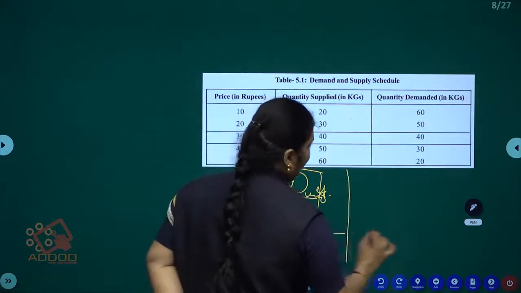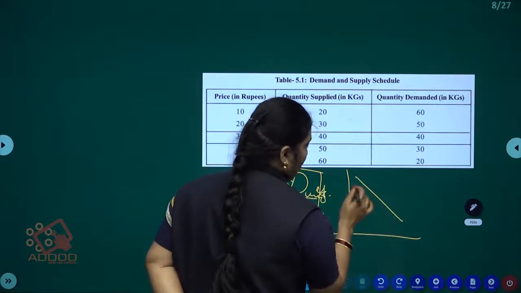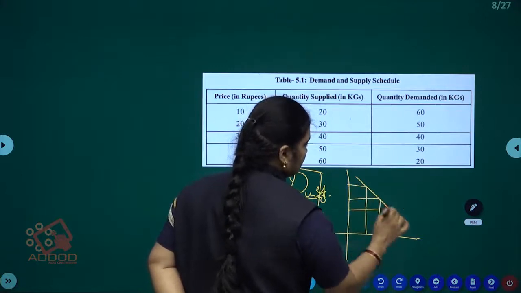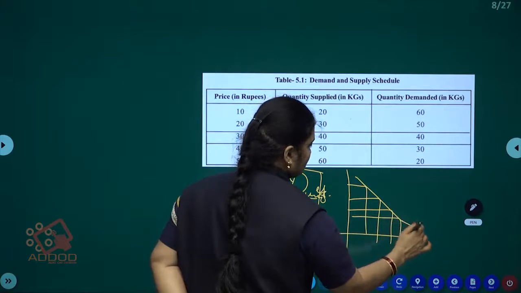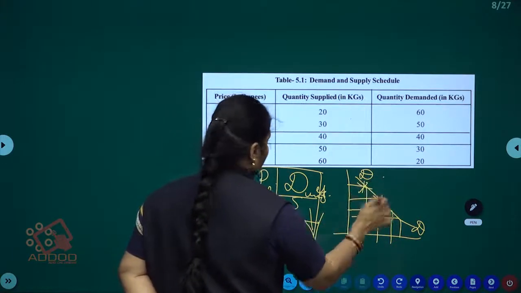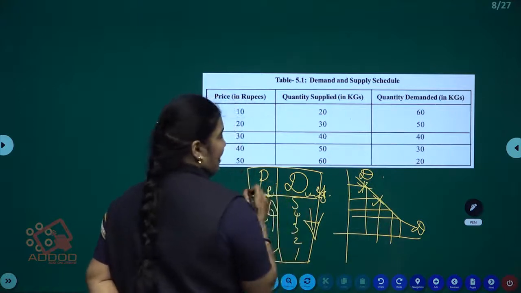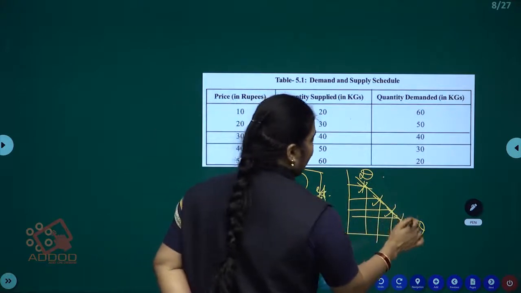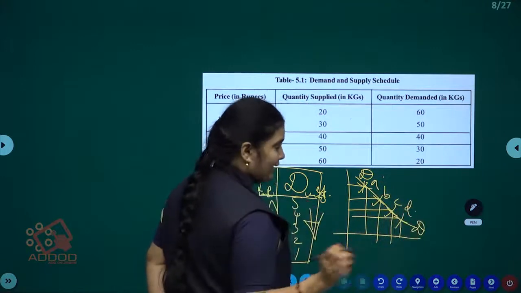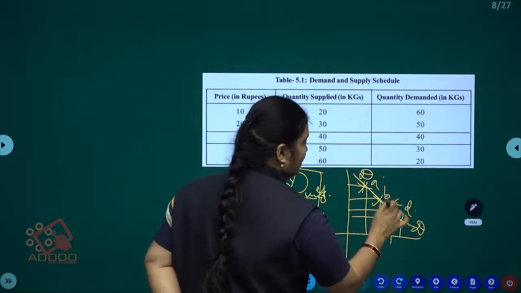Now we will see what a demand curve is. How will we draw it? Here we put the combination points of P and D, price and demand. Alright guys, so A, B, C, D. You connect these points with a straight line.